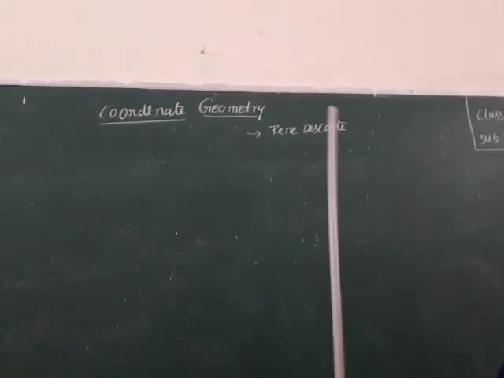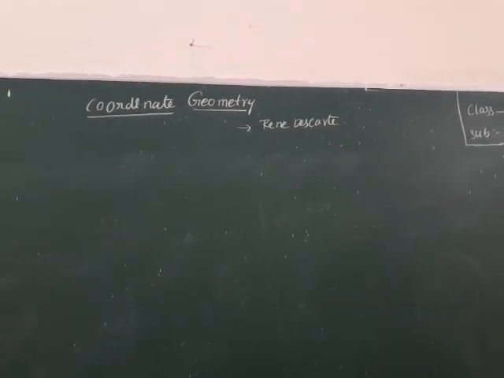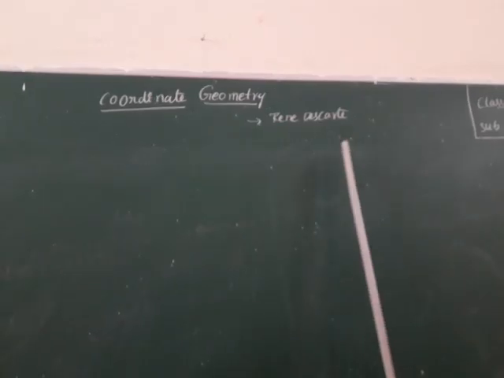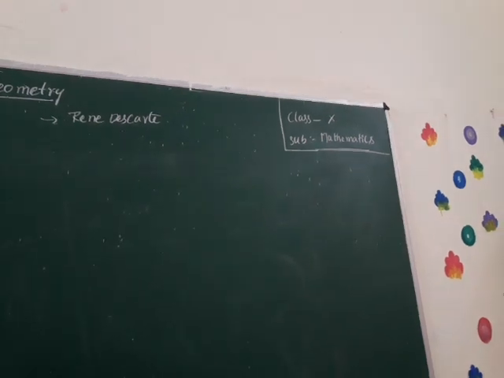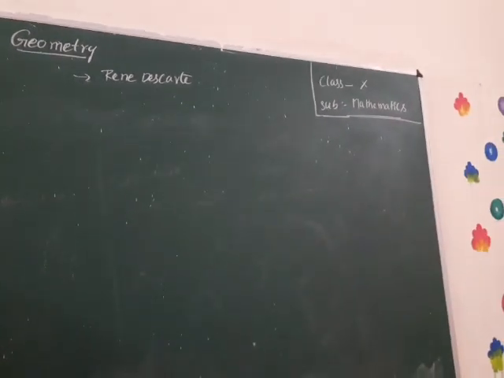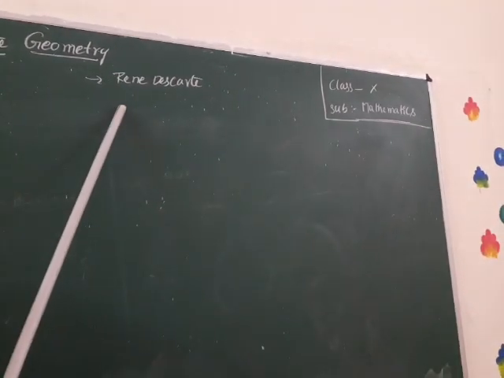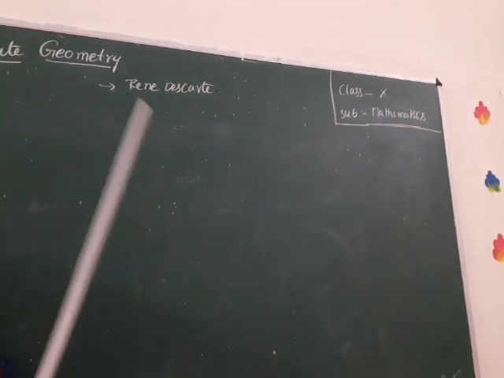Who is the father of coordinate geometry? Yes, he is René Descartes. Which country does he belong to? He belongs to France. Okay, what is another name of coordinate geometry? Yes, it is called analytic geometry, or Descartes geometry.